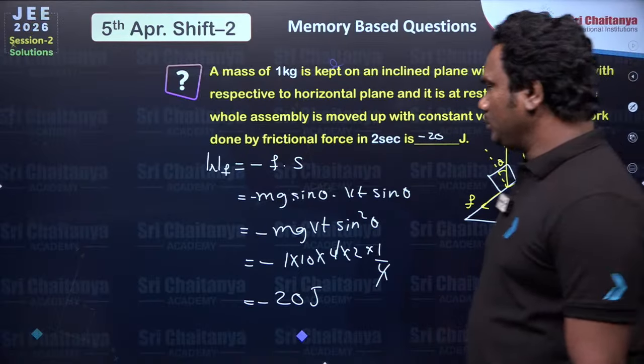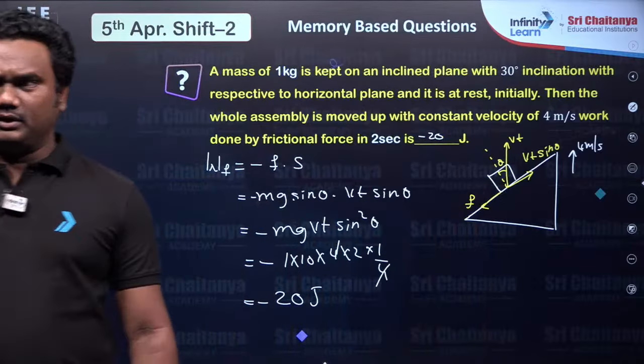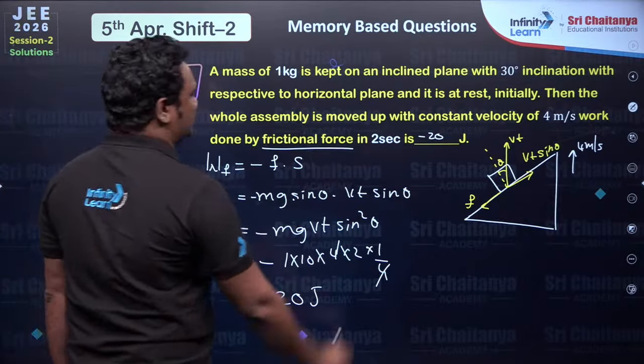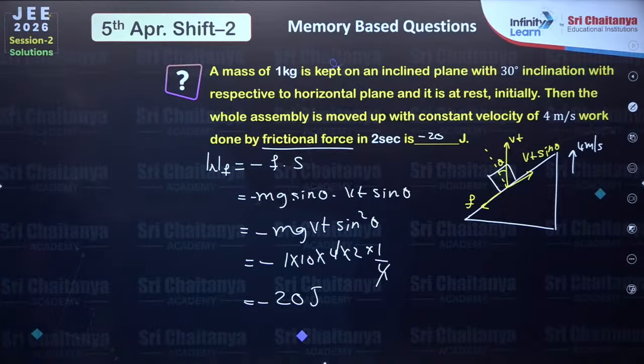Okay, a little typical question, but if you read it, draw the diagram clearly and understand what is being asked, you will learn this. Work done by all forces will be solved by change in kinetic energy, the work energy theorem, but they are asking only for work done by the frictional force, not work done due to gravity or any other external force.